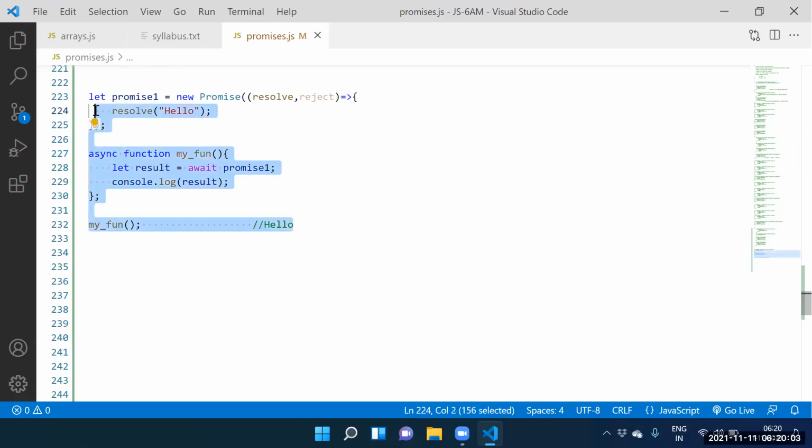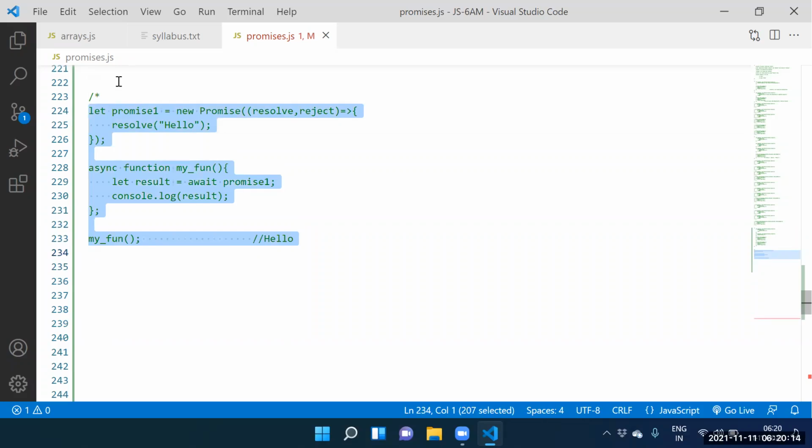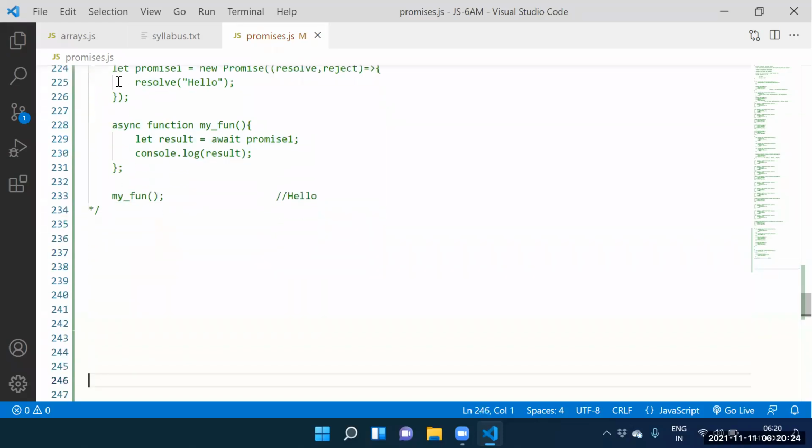Can I go for one more example? Yes, sir. Tell me, guys. Can you go for one more example? Why not? Happily, we need to go for one more example. Guys, any confusion to understand this flow? Anyone have the confusion to understand this flow? No confusion to understand this code. Fine. Let me go for another example.